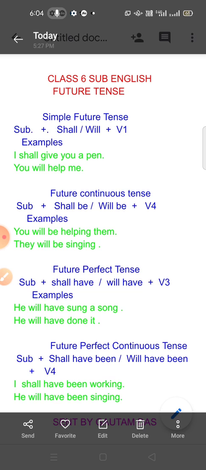So you have to read all these again and again. Without knowing this, you cannot understand at all. For understanding, you have to understand these things.